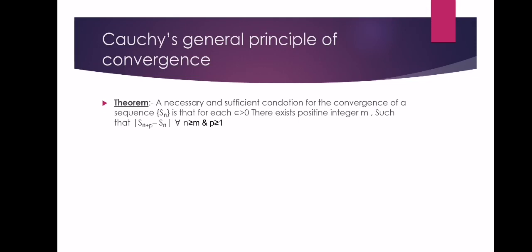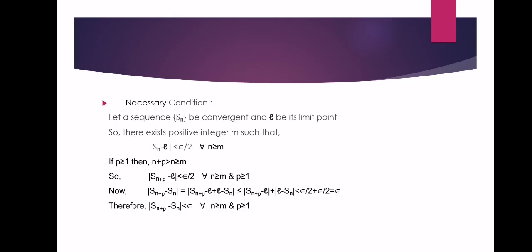Now let us prove it. Necessary condition: let a sequence Sn be convergent and L be its limit point. By the definition of convergence of a sequence, there exists a positive integer m such that mod of Sn minus L is less than epsilon by 2 for all n greater than or equal to m.